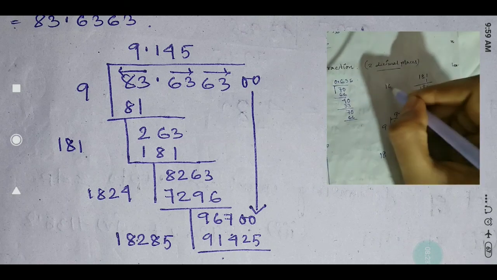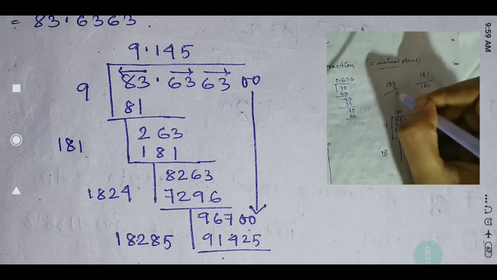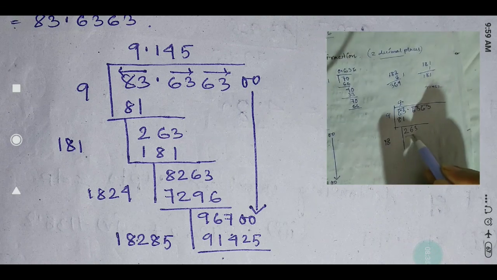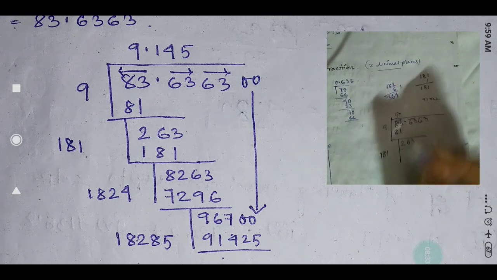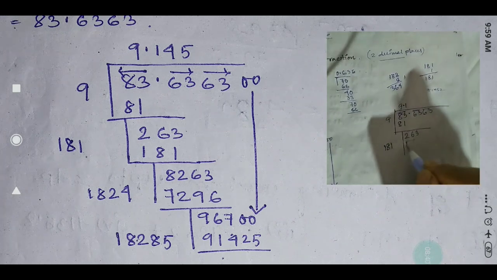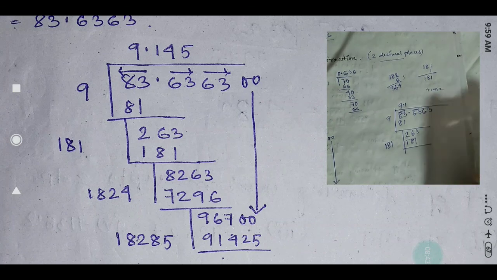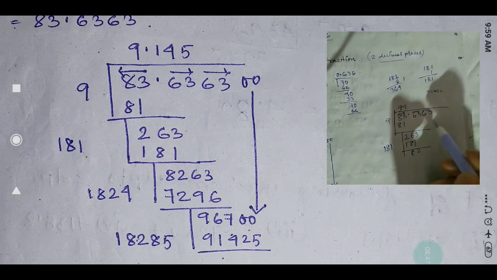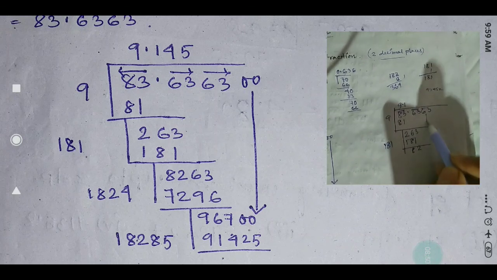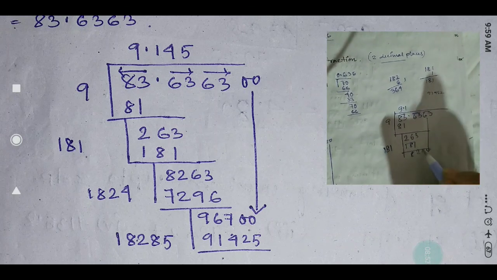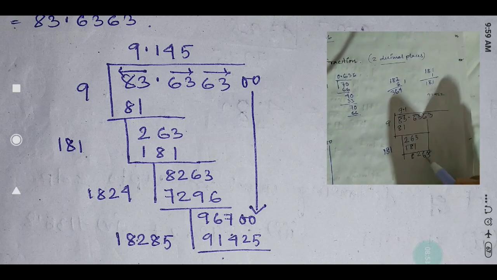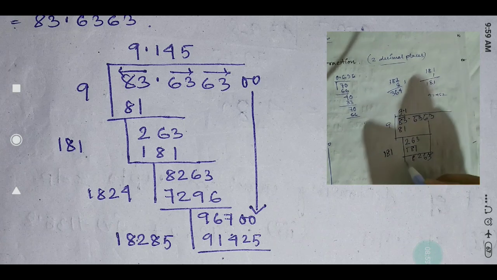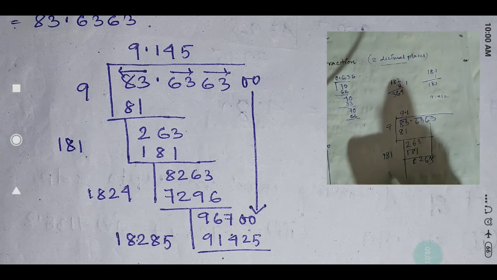Let's try with some other number: 2 2s are 4, 2 8s are 16, 2 1s are 2, 364, but we need 263, that means it is bigger, so we have to take 1 only. So I have taken 1 here, so 181 times 1 is 181, and subtracting gives 82. Now this 63 will directly come down here, because the pair is given, that's why 63 will come here, making 8263.